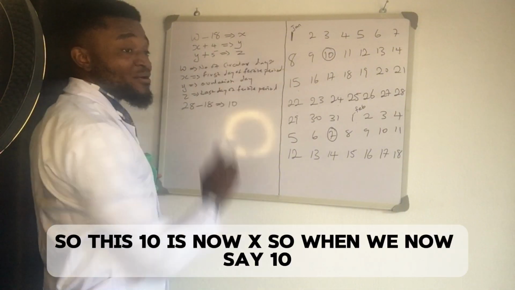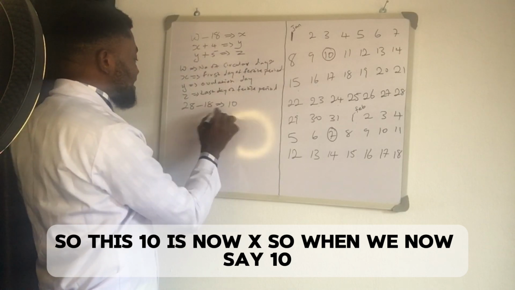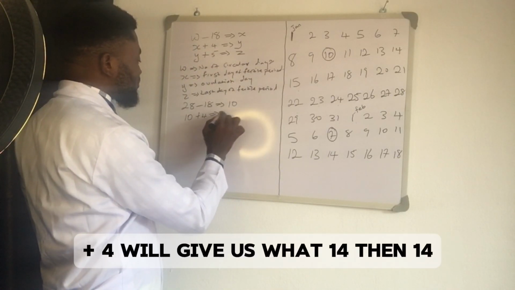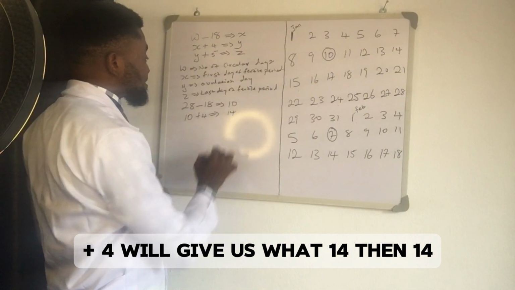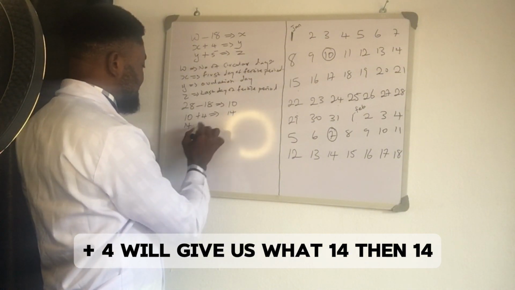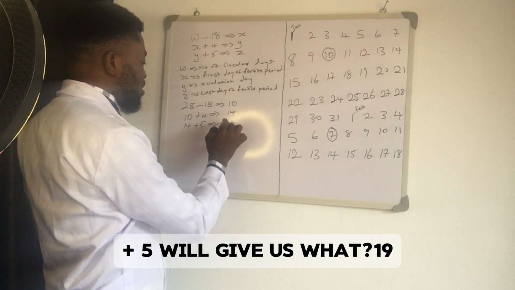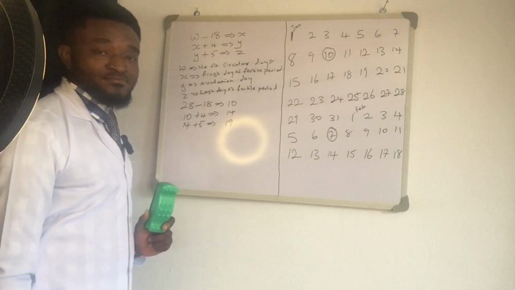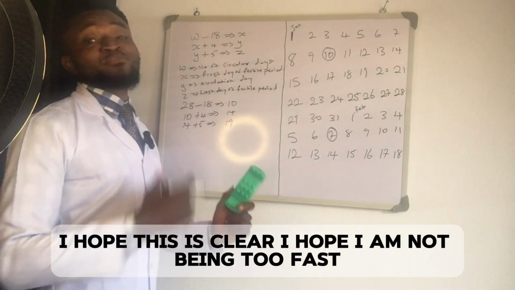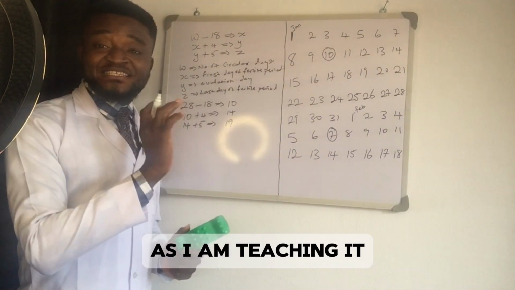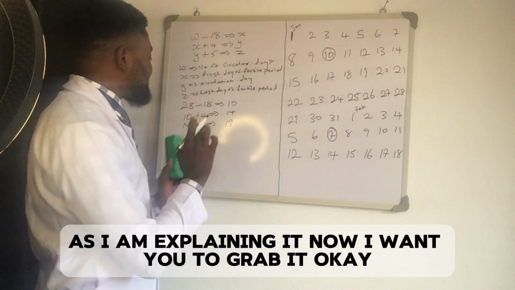So this 10 is now X. Then 10 plus 4 will give us what? 14. Then 14 plus 5 will give us what? 19. I hope this is clear. I hope I'm not being too fast, because I want you to understand this as I am teaching it. I want you to grab it.